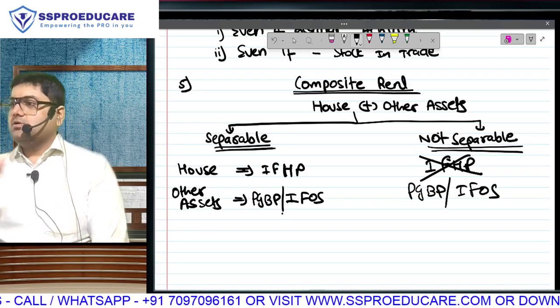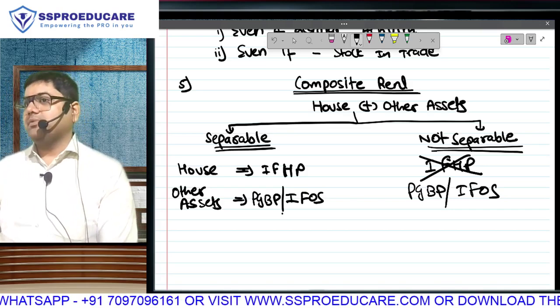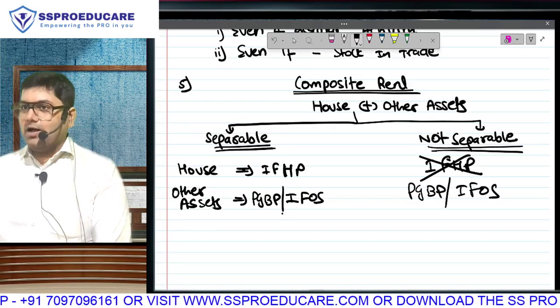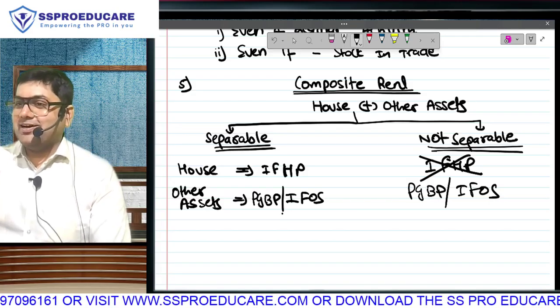I will ask you. For separable, what is the rule? Not separable, then what is the rule? You will have to tell me. Can I expect that from you? Yes, you are saying it. IFOS will happen after almost a month.